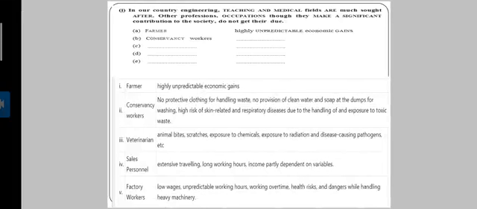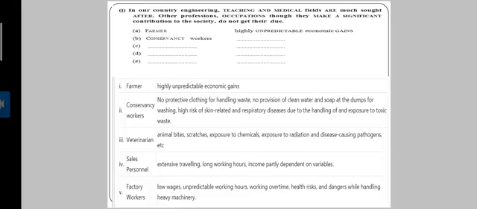Next, activity 2, first one. In our country, as we know, engineering, teaching and medical fields are much sought after. Other professions and occupations make a significant contribution to society but do not get their due.